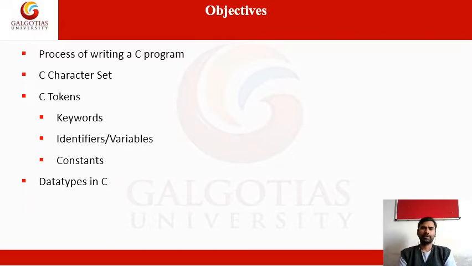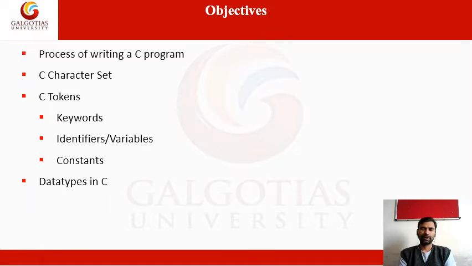Keywords. A keyword has a predefined meaning. Identifiers and variables are declared by our user.